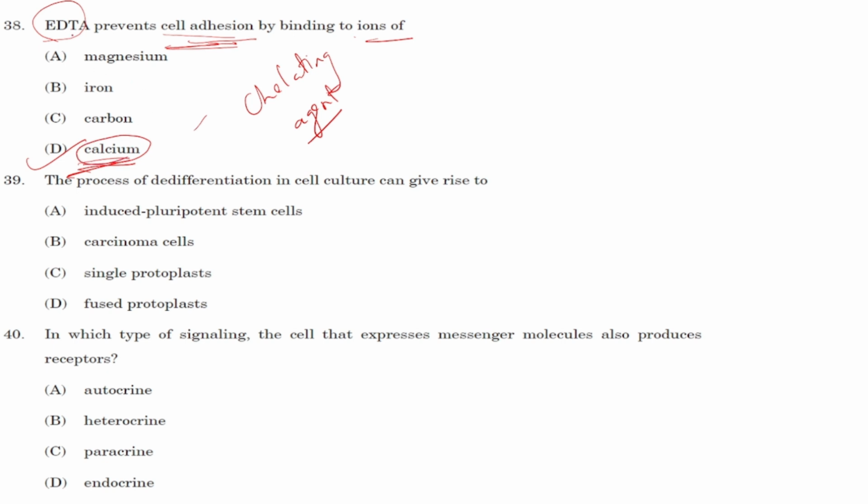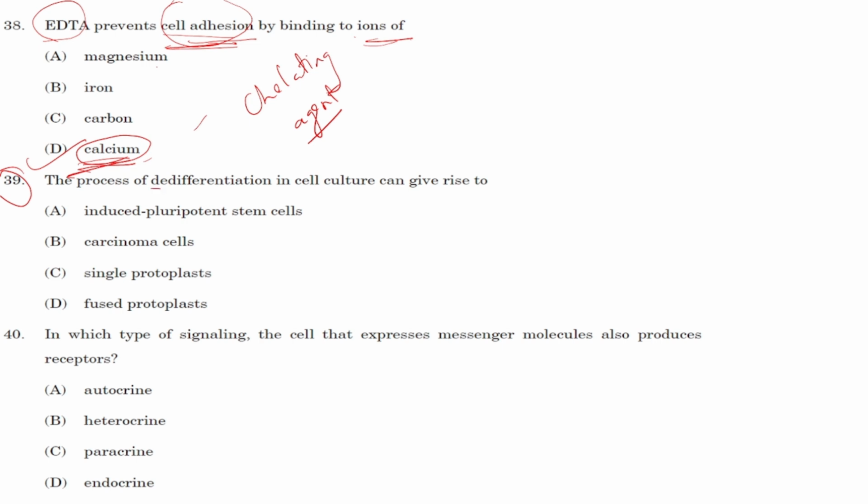So EDTA is preventing cell adhesion by binding to which ions? Option number D, that is calcium ion. Although EDTA can also bind with magnesium ion, the particular question is asking about cell adhesion. So we have to be careful, and the right answer of this question will be option number D, that is calcium. Next, question number 39.